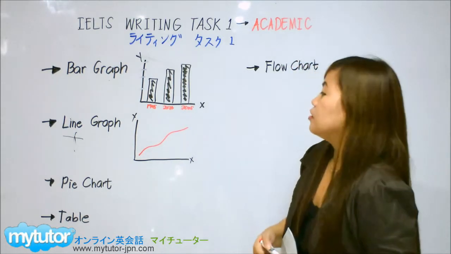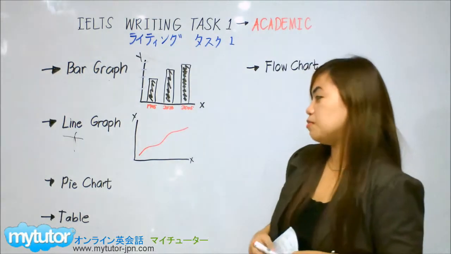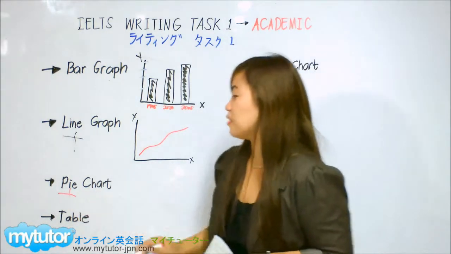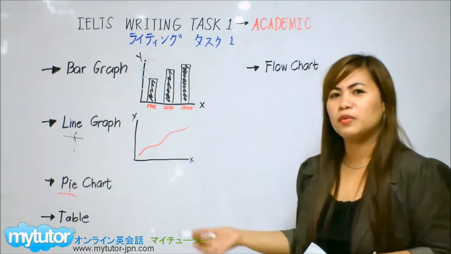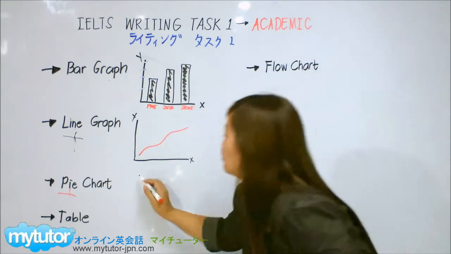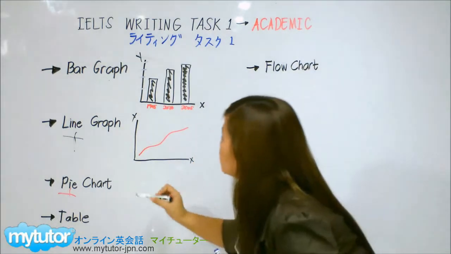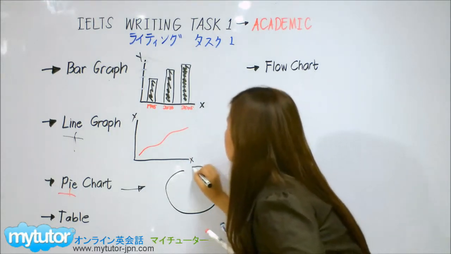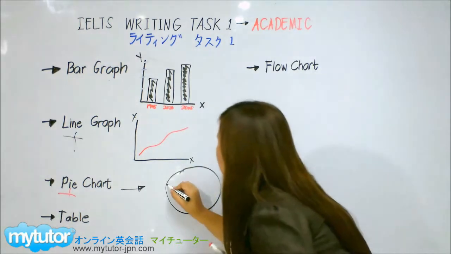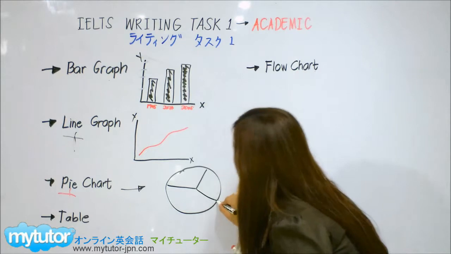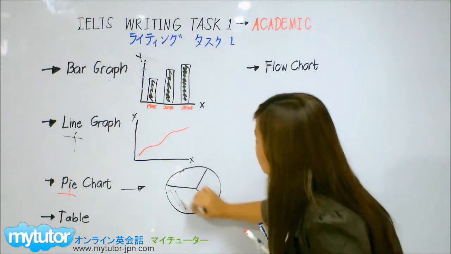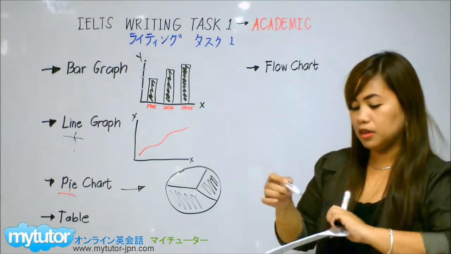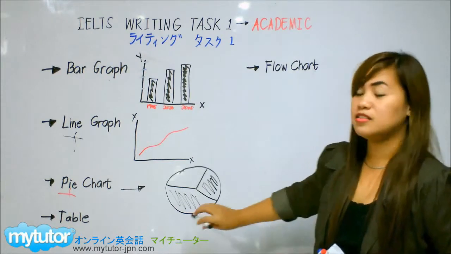Okay. Third one, we have the pie chart. So this might be very interesting because it sounds like a pizza pie or an apple pie. Pie, okay? Pie chart. When you think of a pie, what comes into your mind? So something like a round object. So that is correct. A pie chart looks similar to this. Okay? Round. So maybe like this proportion. Okay, here. So it's really easy to identify the pie chart because of its feature. It looks like a pie. Okay? This is a sample of a pie chart.